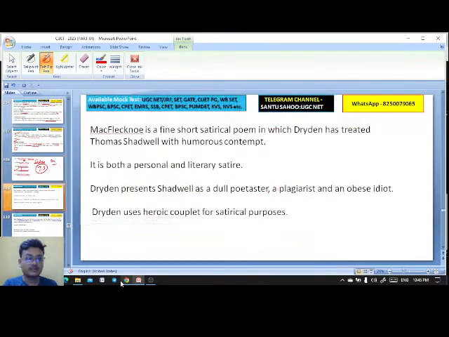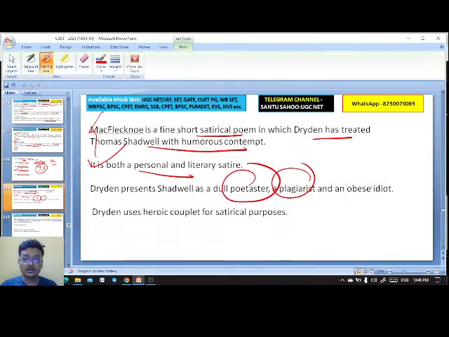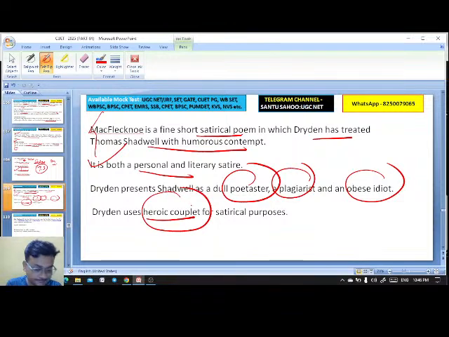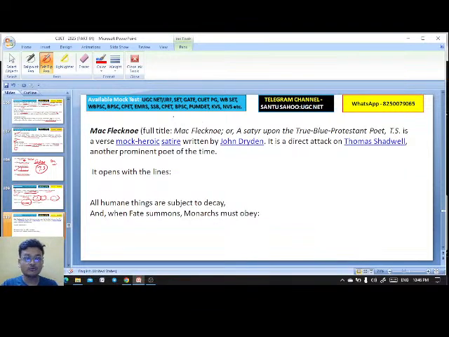Very good, everybody. Mac Flecknoe is a fine, short satirical poem in which Dryden has treated Thomas Shadwell with humorous contempt. It is both a personal and a literary satire. He is presenting Thomas Shadwell as a poetaster, a plagiarist, an obese idiot. Dryden uses heroic couplet for this satirical purpose. Here you see the full title, Mac Flecknoe, a satire upon the true blue Protestant poet T.S. It's a vast, heroic satire written by John Dryden, a direct attack on Thomas Shadwell.